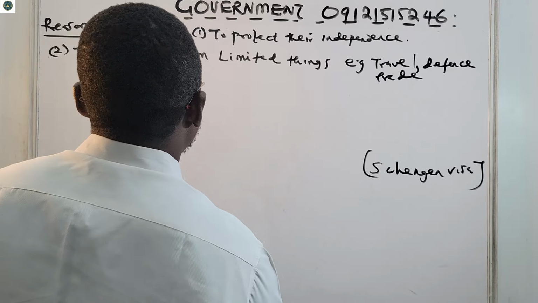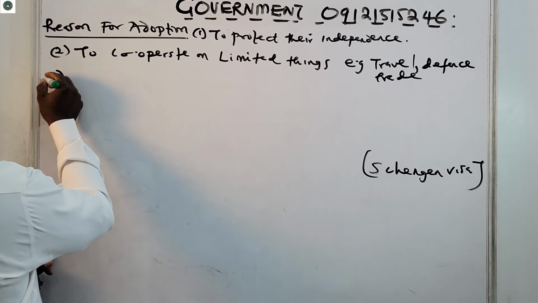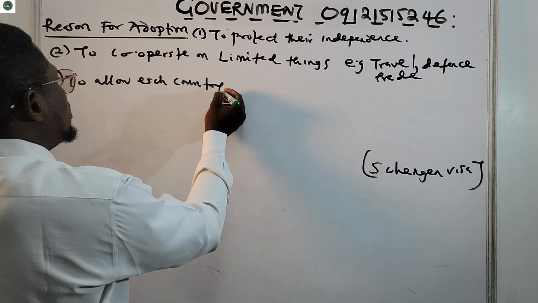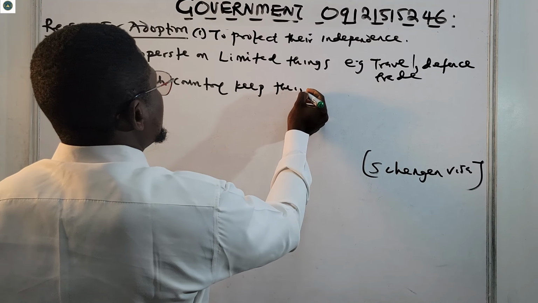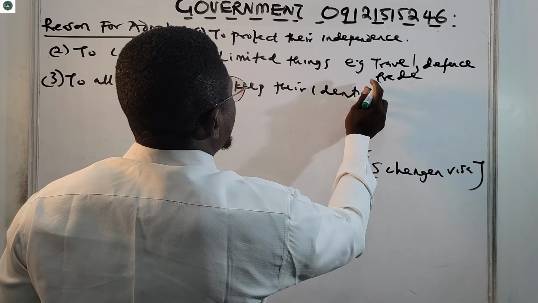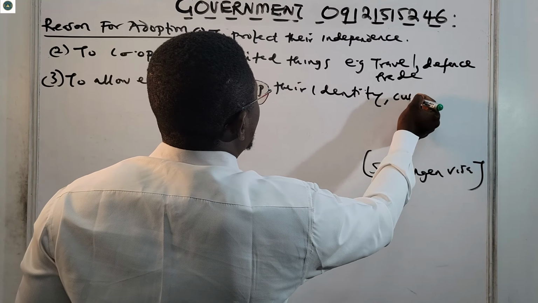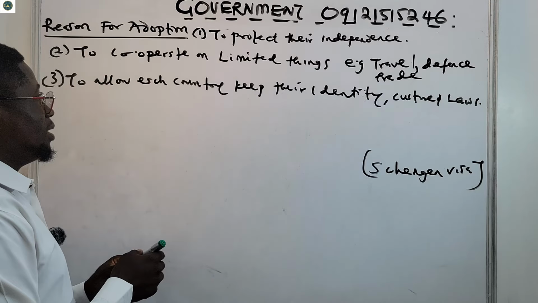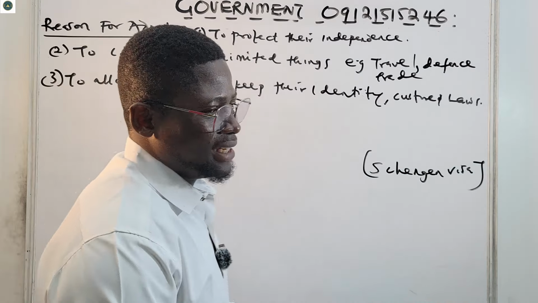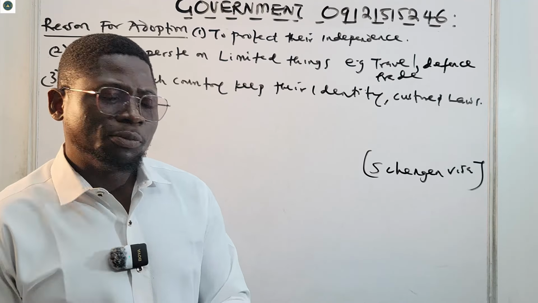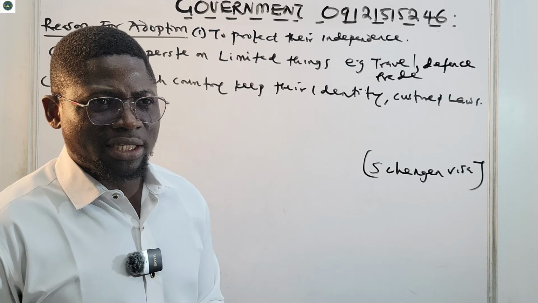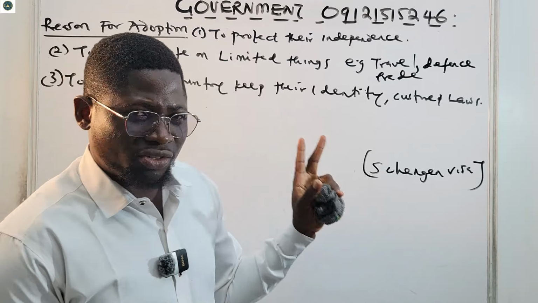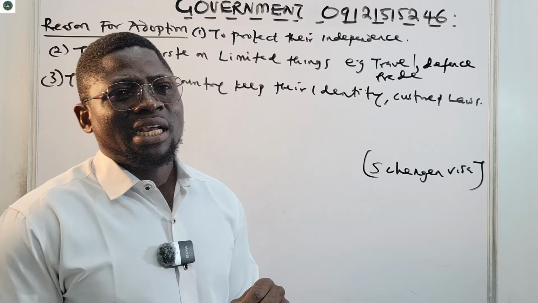Then number three, to allow each country to keep their identity, their culture, and laws. So they form this to allow each country to keep their identity. Keep your laws, keep your culture. You do not want to interfere with all of these. They only agree on some limited issues, like we said, like trade, like diplomacy, like travel, and so on and so forth.